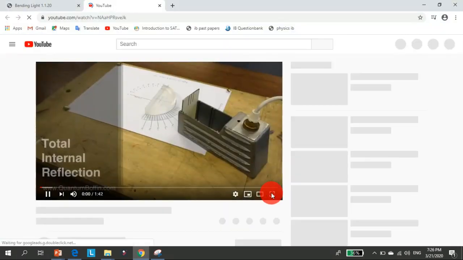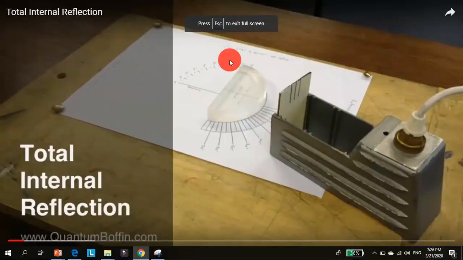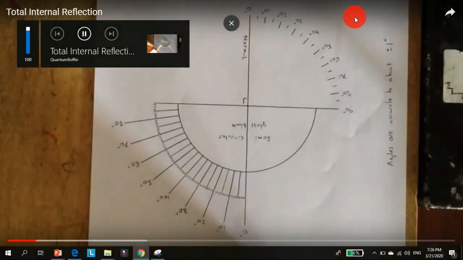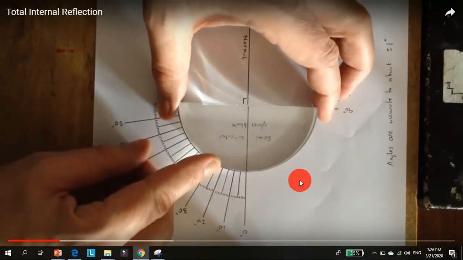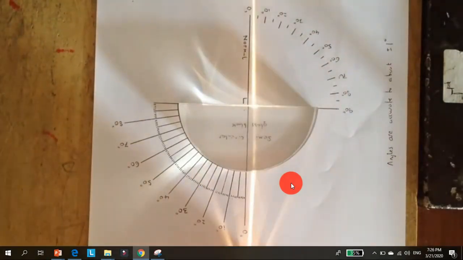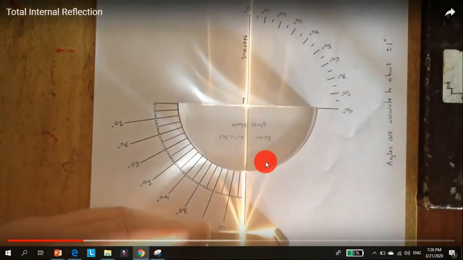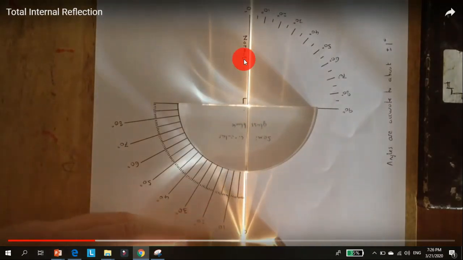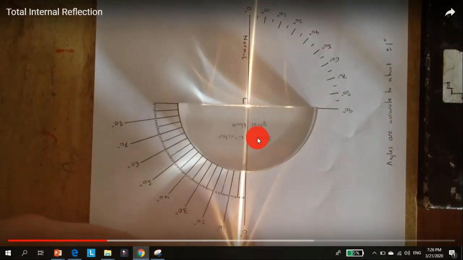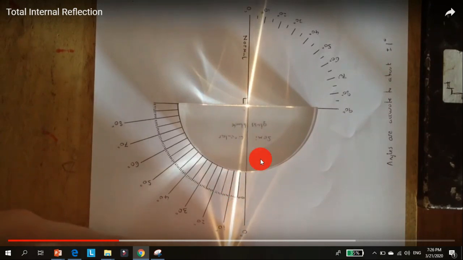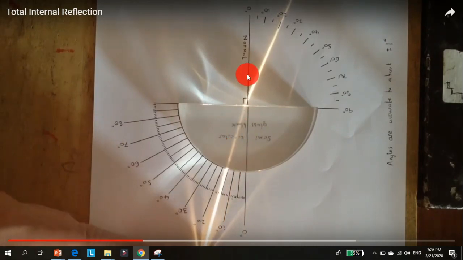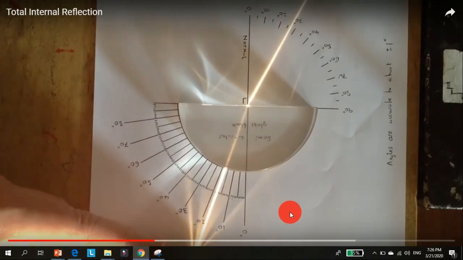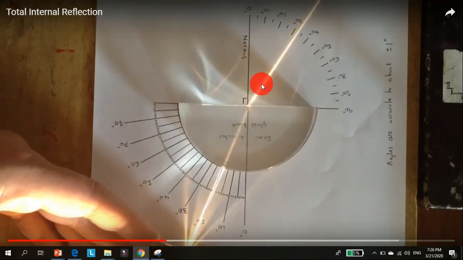Practical work, critical angle of glass. Look here. Glass. Source of light from here. So light enters glass. Then here we want to see what will happen to the light, from glass to air. Small angles, what can you see? Look now. Refraction. Okay, small angle of incidence. So I have refraction. Look here what I have: a weak reflected ray and a strong refracted ray.